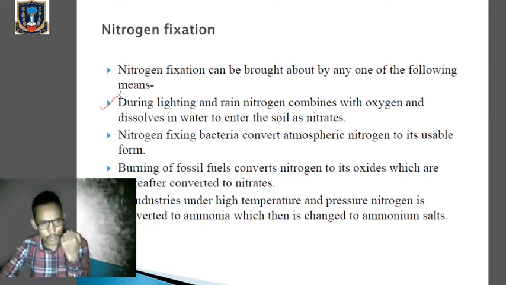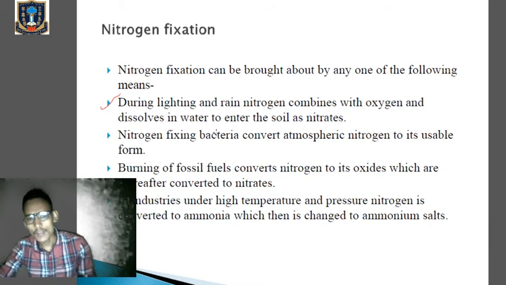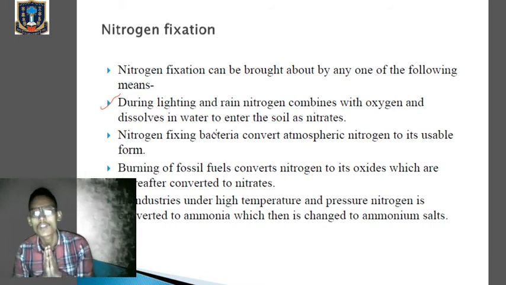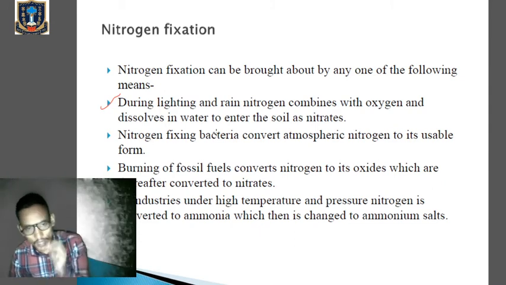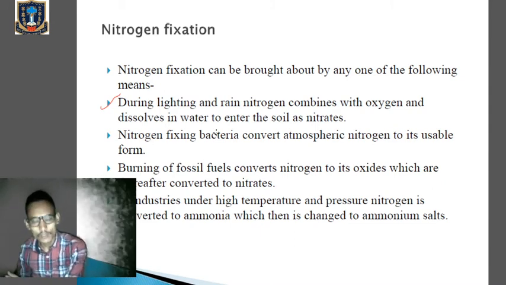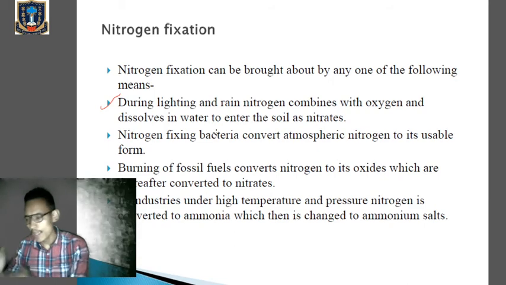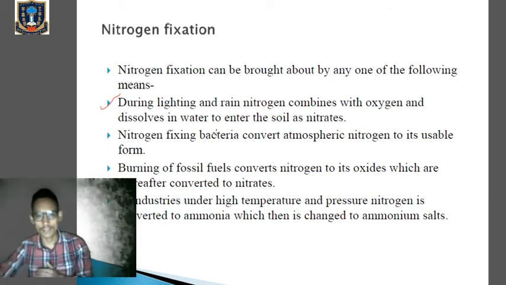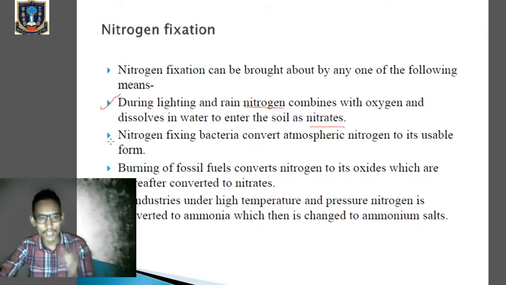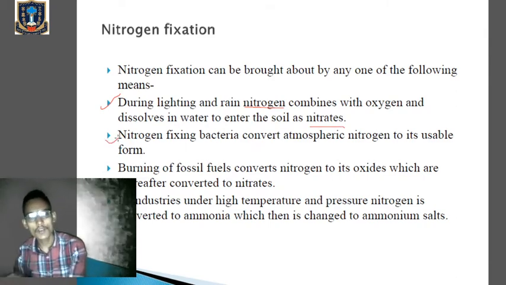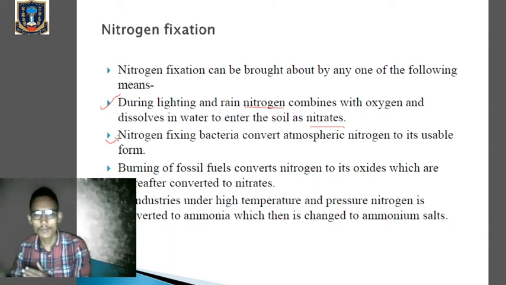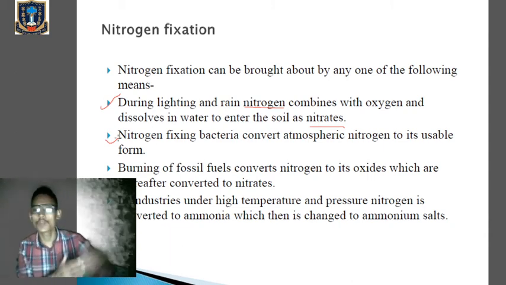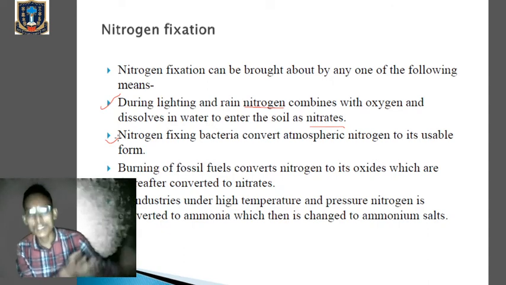First one: during lightning and rain, nitrogen combines with oxygen and dissolves in water to enter the soil as nitrate. So first of all, nitrogen comes in contact with oxygen during lightning and rainfall, and it is changed into nitrates. Then nitrogen fixing bacteria in the soil, like Rhizobium, which you have done in your previous classes, convert the atmospheric nitrogen into its usable form, that is, into ammonium ion and nitrates.